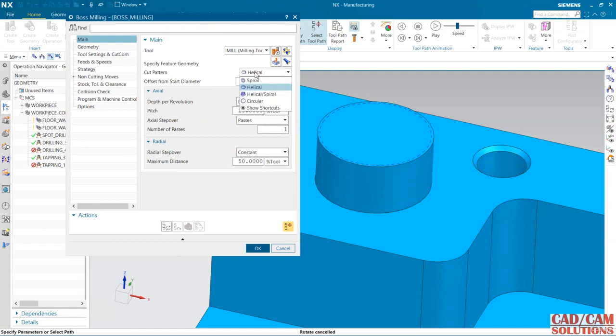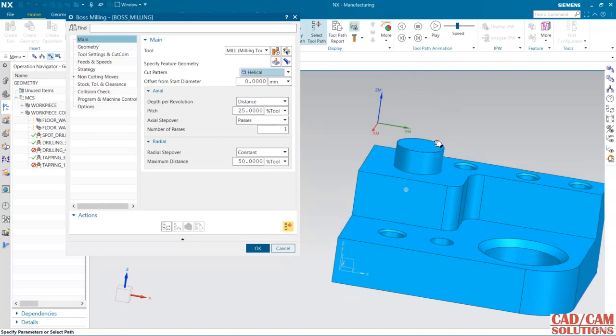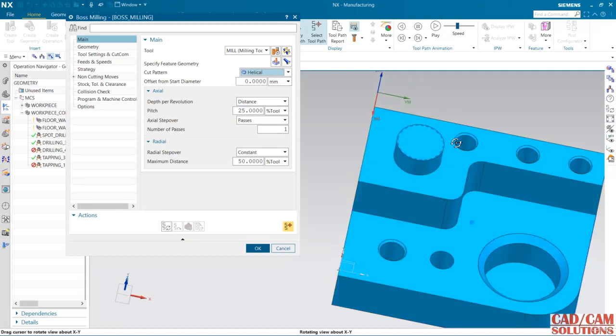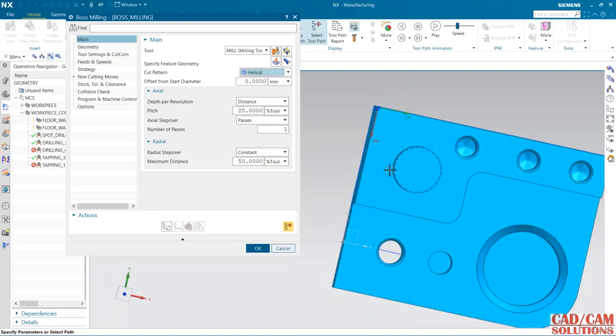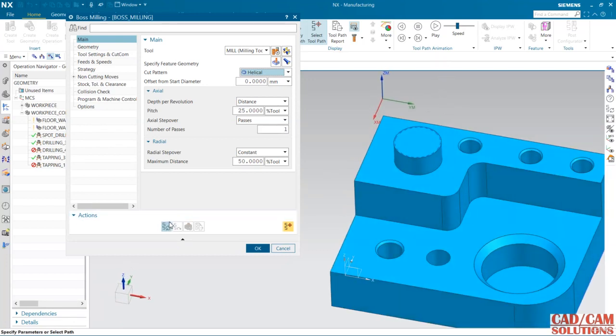The pattern is helical, spiral and circular. We have these four options. And axial is this direction, which is in the z direction, that is axial. And radial is in the radial direction, this is the radial direction. So let's see the toolpath, then we will make some changes.